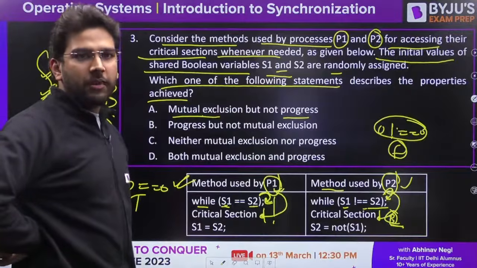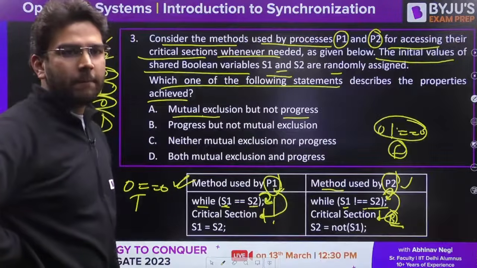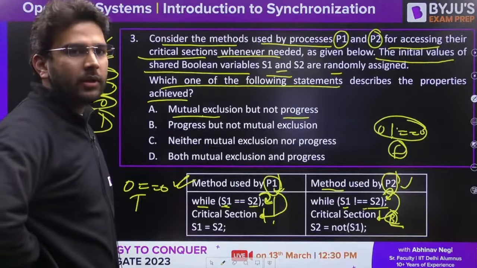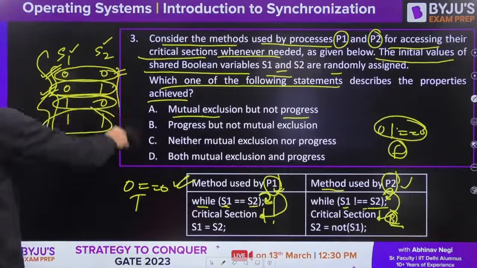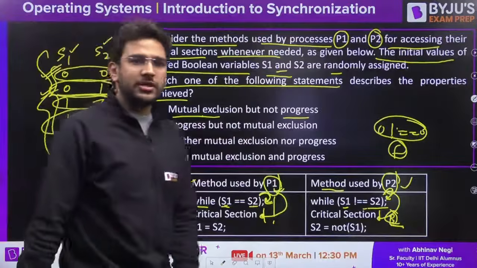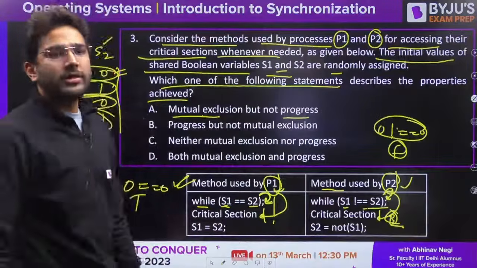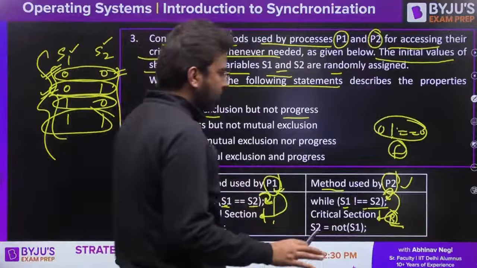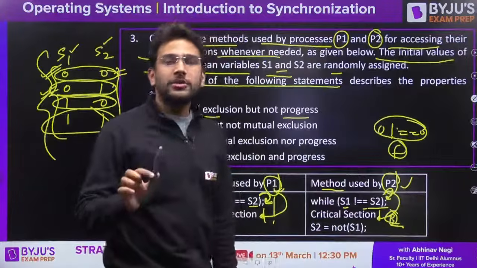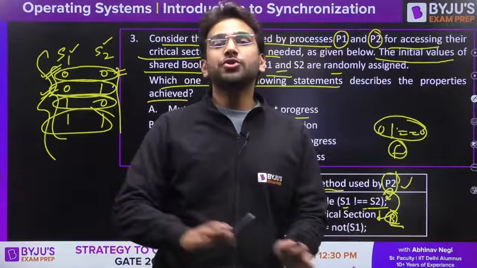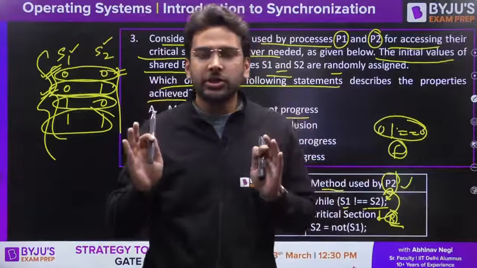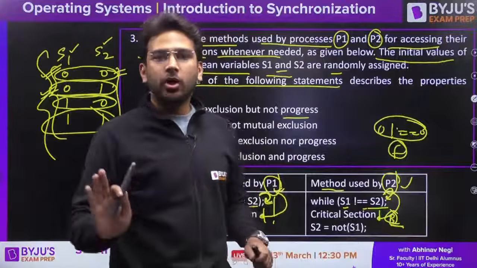Yes, Utkarsh, in every situation mutual exclusion is satisfied. Now let's talk about progress here. In progress, understand this point: if one process is not interested, it should not stop the other process from executing the critical section. If it is doing so, progress is not satisfied.